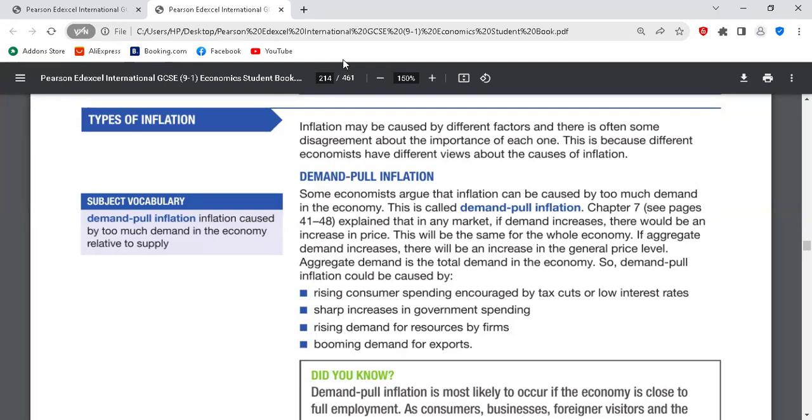Excess. Yes, excess demand. But let's talk about increasing aggregate demand. Don't talk about excess, because when you talk about excess, you are linking it to equilibrium. Okay.